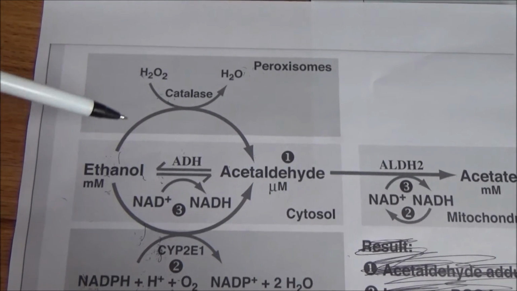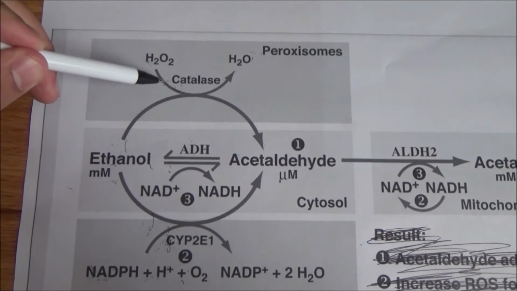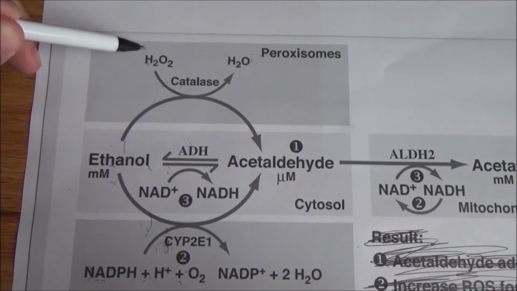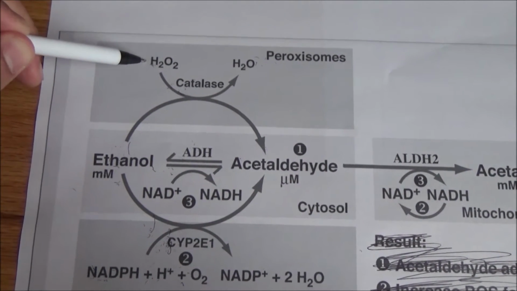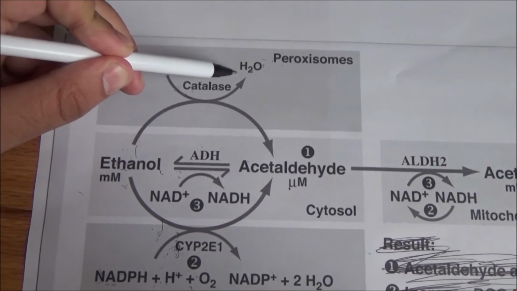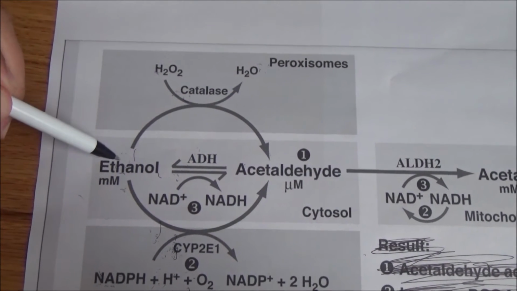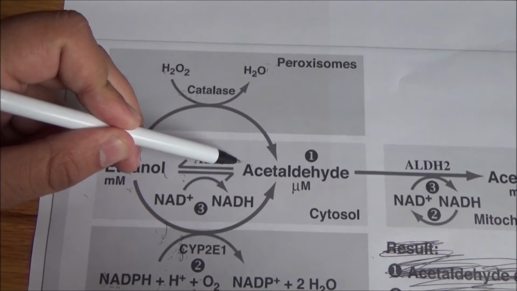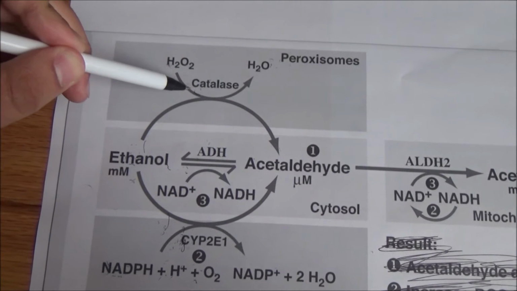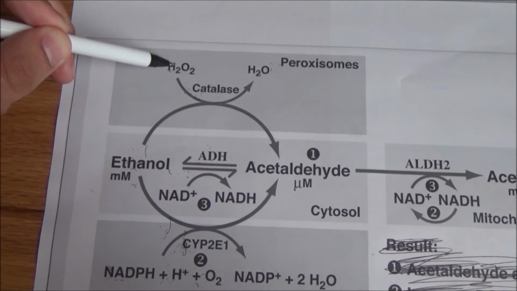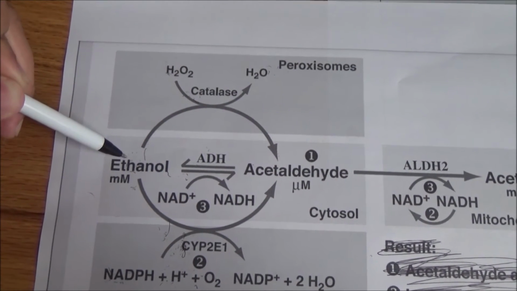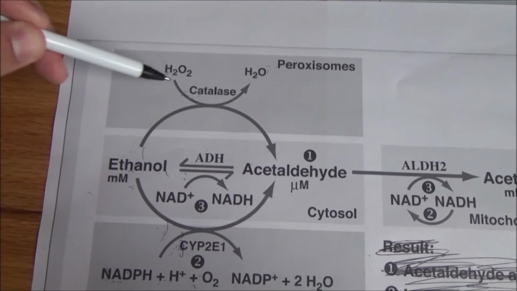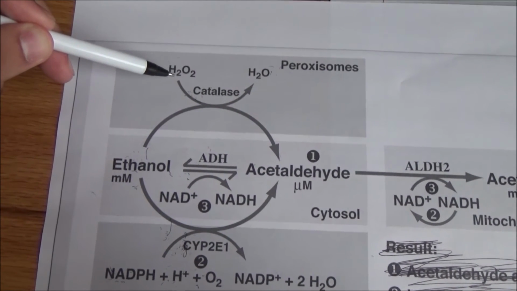Similarly, we have this reaction that I was talking about earlier, where catalase is catalyzing the reaction of H2O2 into H2O, and at the same time catalase is catalyzing the reaction of ethanol into acetaldehyde. So catalase will depend upon H2O2 to be there, and it'll depend upon ethanol to be there. Peroxisomes almost always have H2O2 in them, so that shouldn't really be a problem.